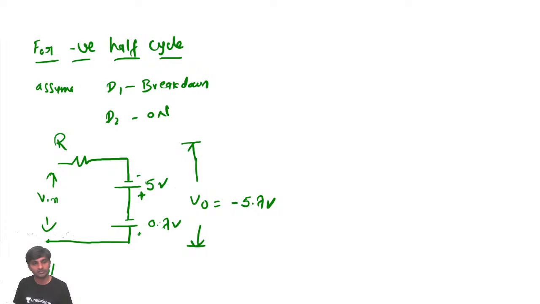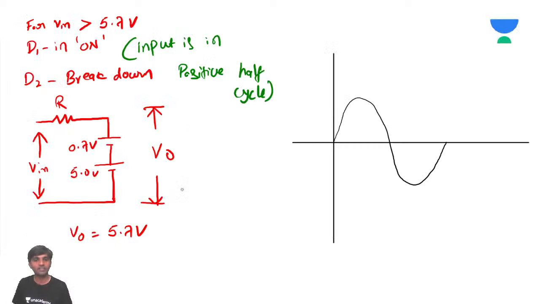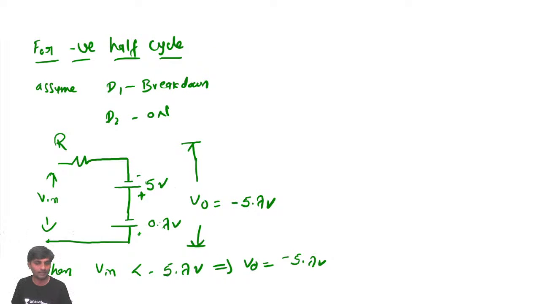Whenever V input is, this is like reverse engineering. When V input is less than minus 5.7 volts, V output is going to be minus 5.7 volts. For the previous case, for V input greater than 5.7 volts, V output is going to be 5.7 volts. Now tell me what happens in between.